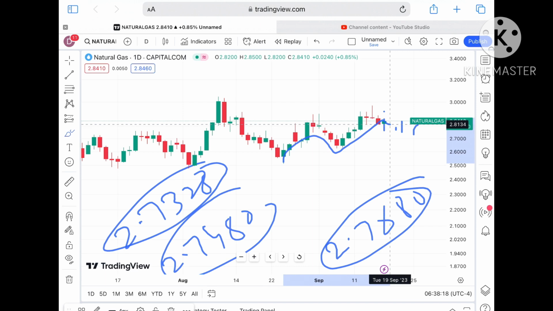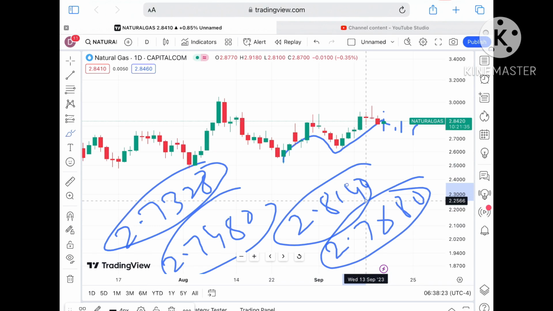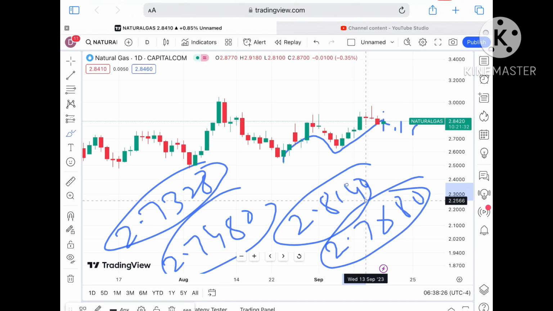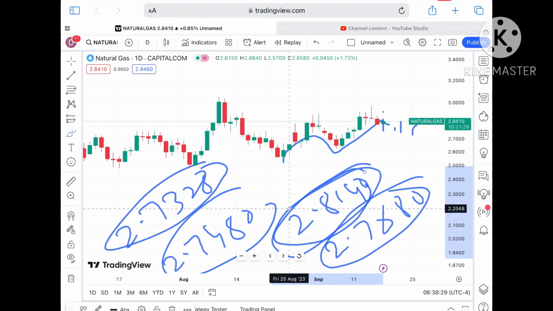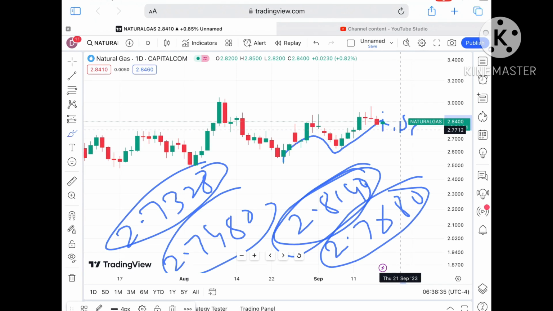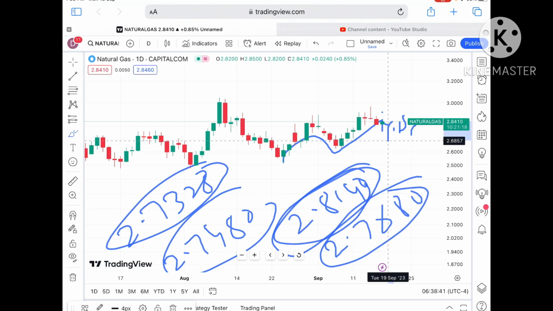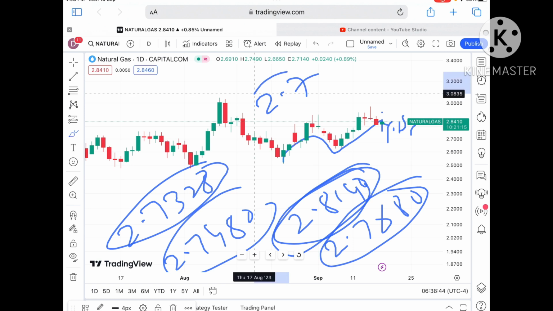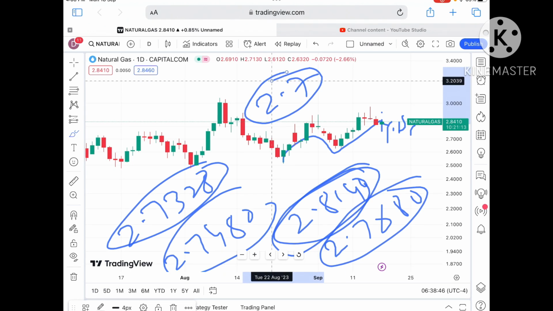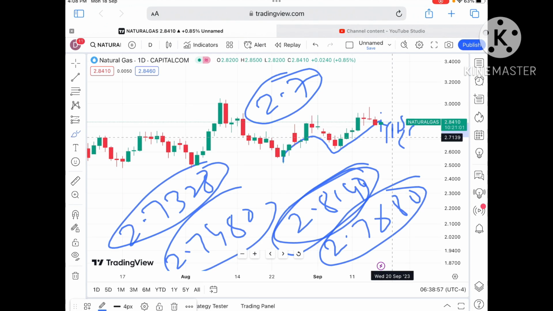There is a clear pattern forming, so as soon as the price falls below a level of $2.8140, chances of a further fall can be seen. The overall trend is upside as of now, till the time it is sustaining the level 2.8140. As soon as it starts breaking that level, a further fall can be seen towards $2.7680 and then to a level of 2.7328. If the price falls below this level, chances of going further fall are there, and a probability of going below 2.7 can be seen in the price of natural gas. Once the price starts falling below this level, it can go towards a level of 2.6302 also, once the price falls below a level of 2.6680.